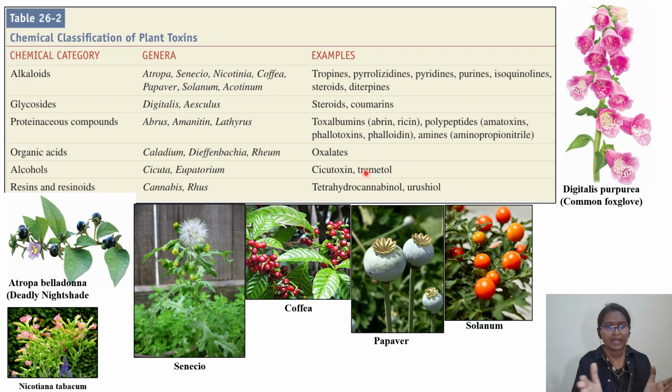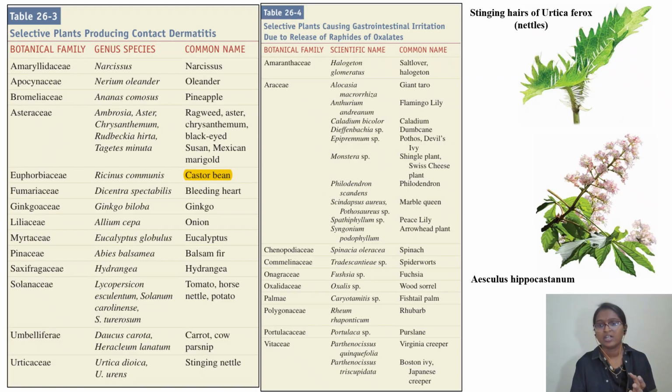Okay, so I kept all the pictures. Papaver I have kept, from which morphine is extracted, all these things. Tetrahydrocannabinol, solanum, coffea is purines, senecio is your pyrrolizidine, atropa belladonna, deadly nightshade. You have to remember this one. Nicotine, tobacco smoke or nicotine, digitalis purpurea, digitoxin. Okay. So next we will see table 26.3 in this chapter only.